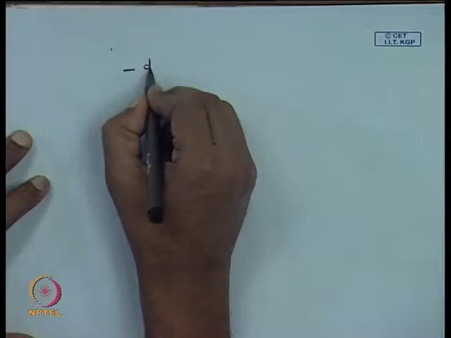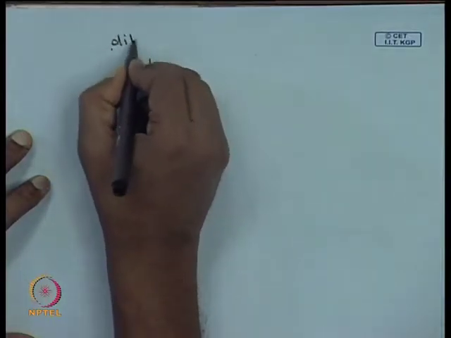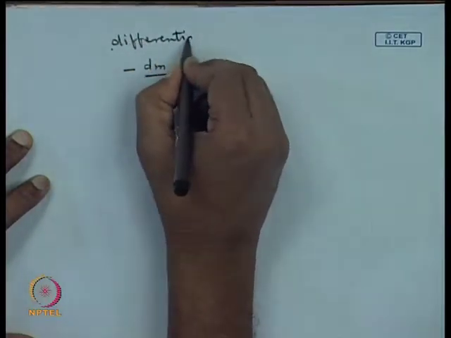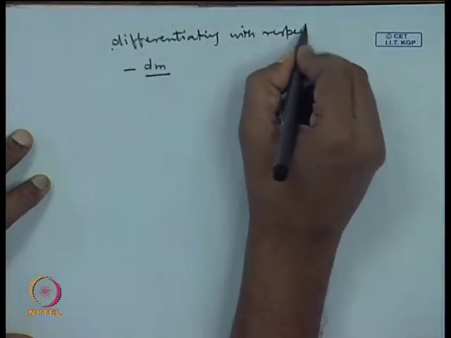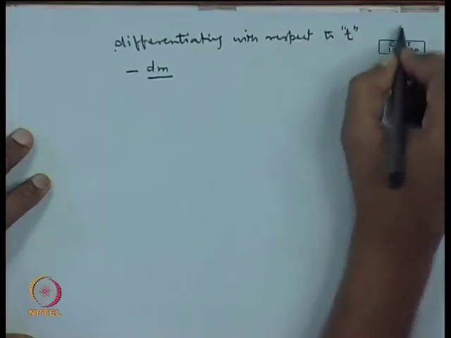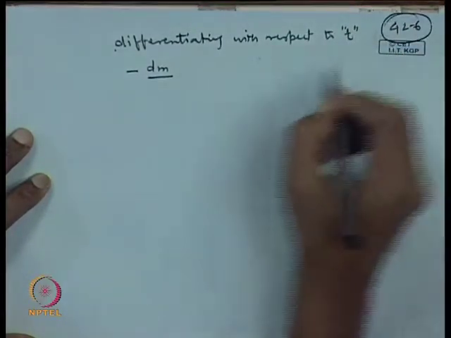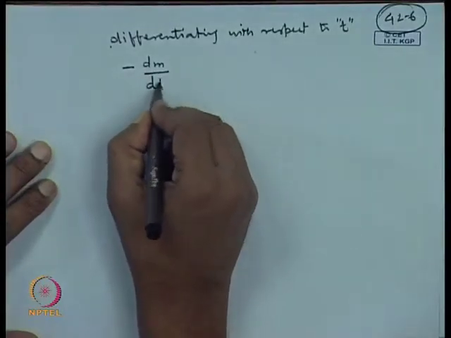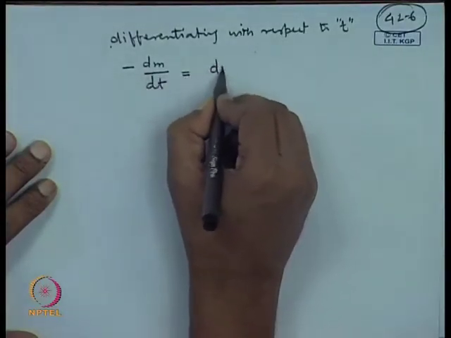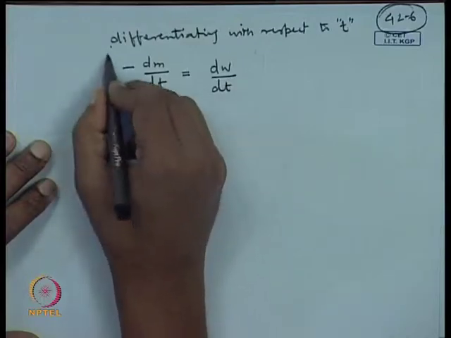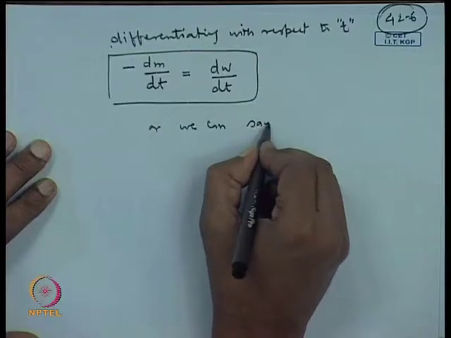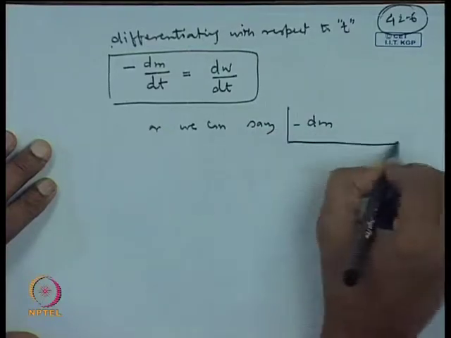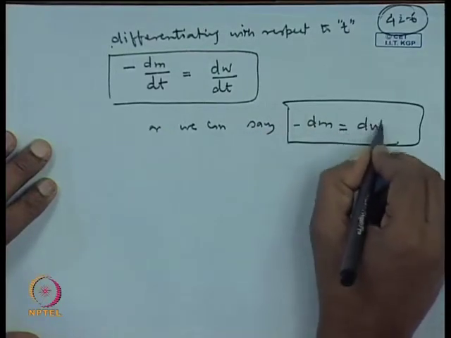If we differentiate, that becomes 0, and differentiating with respect to t we get minus dm by dt is equal to dw by dt, or we can say minus dm is equal to dw.